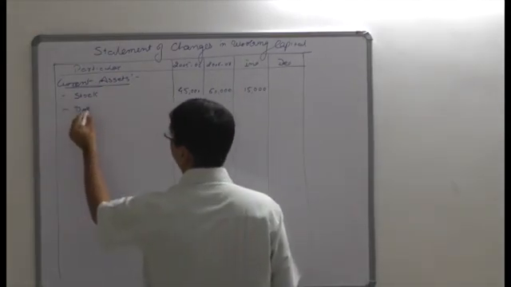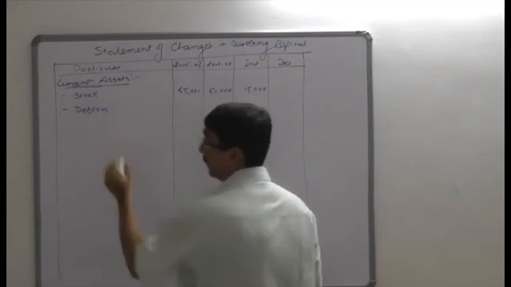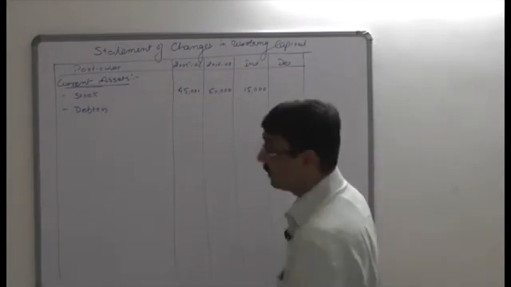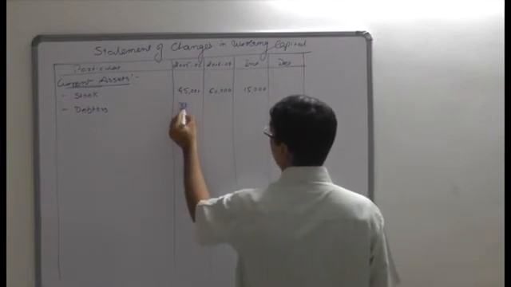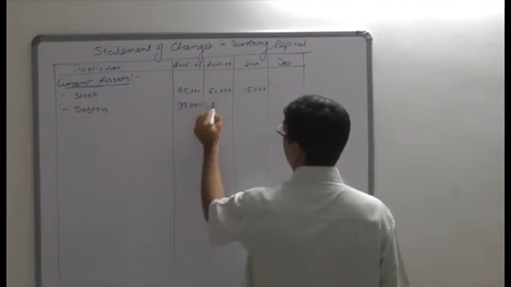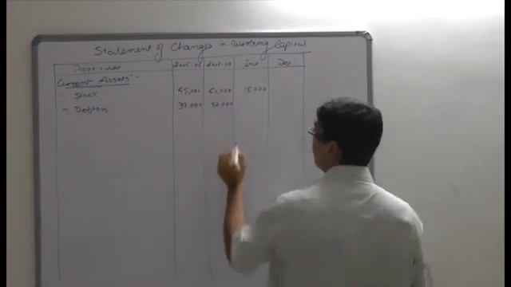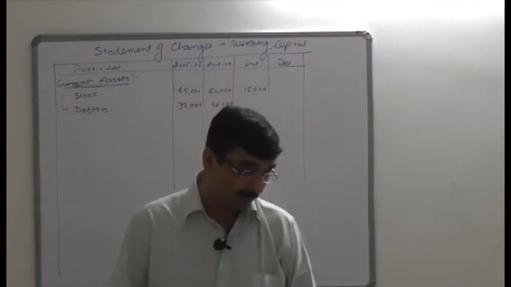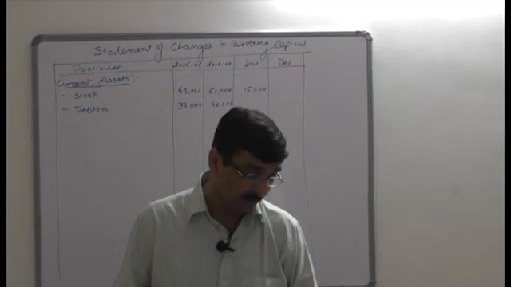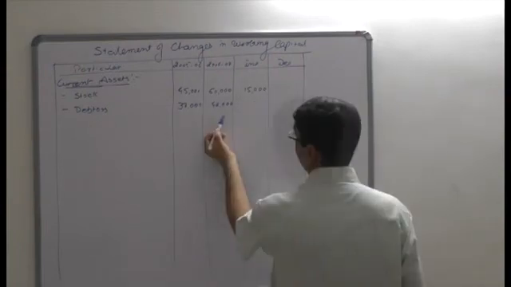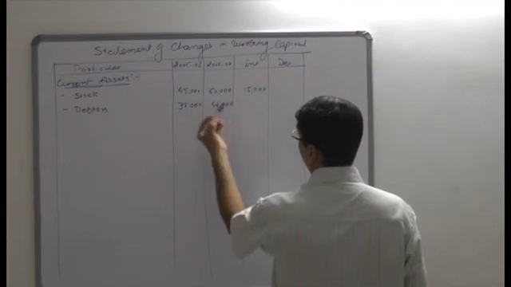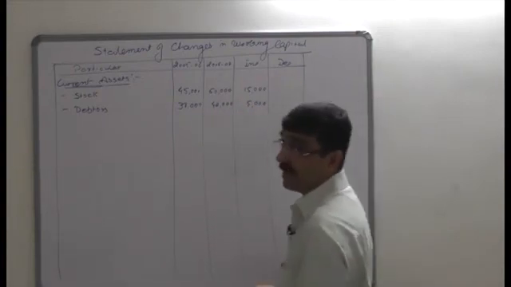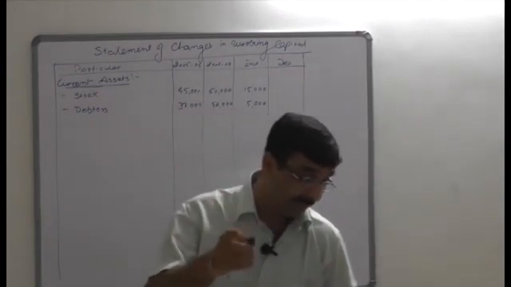Now see the next item, that is debtors. Here, the last year debtors are rupees 37,000 and the current year is 42,000. So 37,000 and 42,000 rupees debtors. In that sense, the difference of the debtors is actually 5,000 rupees. The debtors amount differs by 5,000 rupees, and that also shows the current year current assets are higher than the last year, considered as an increase in working capital.